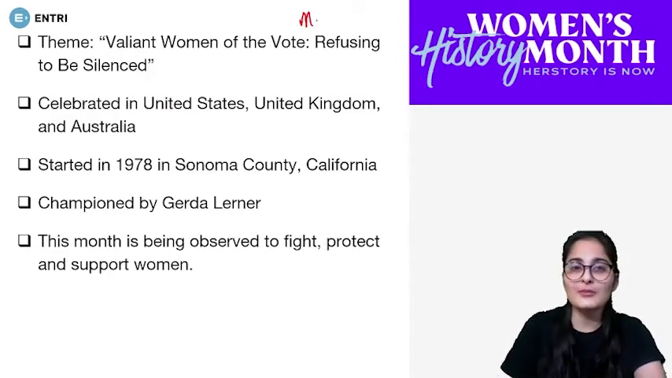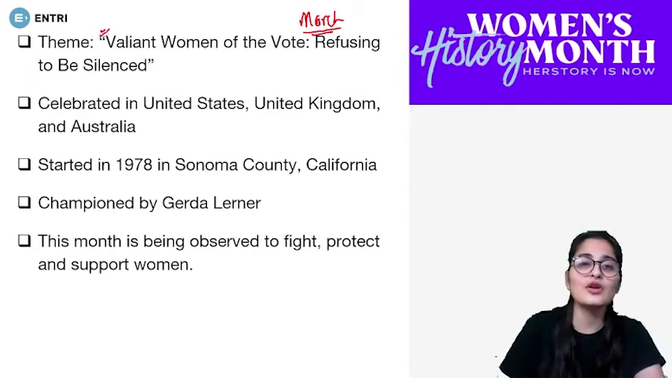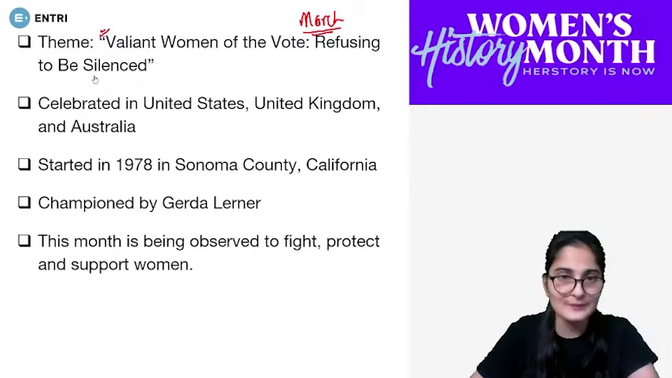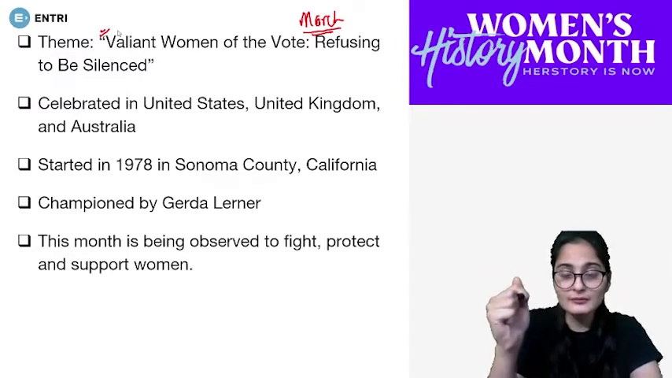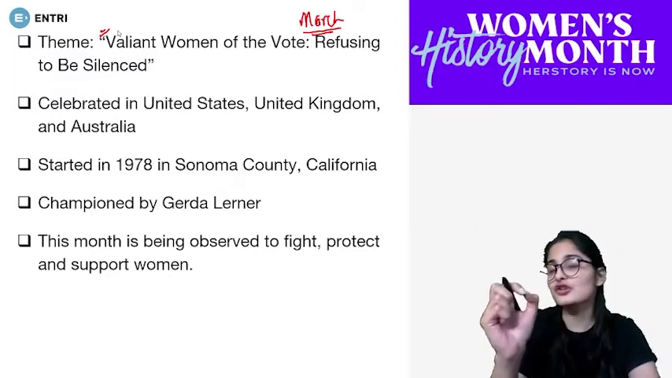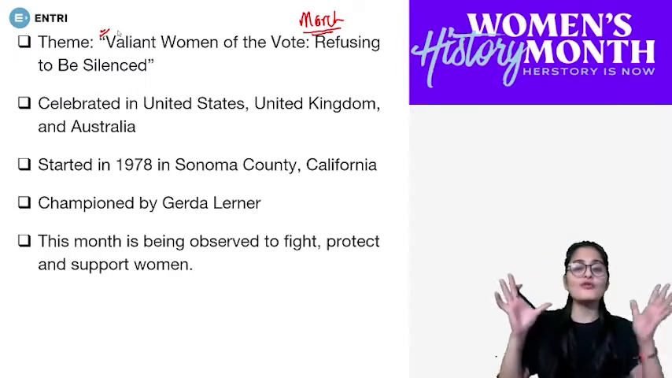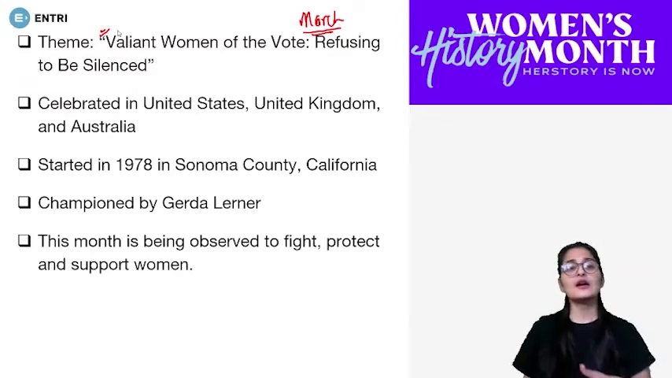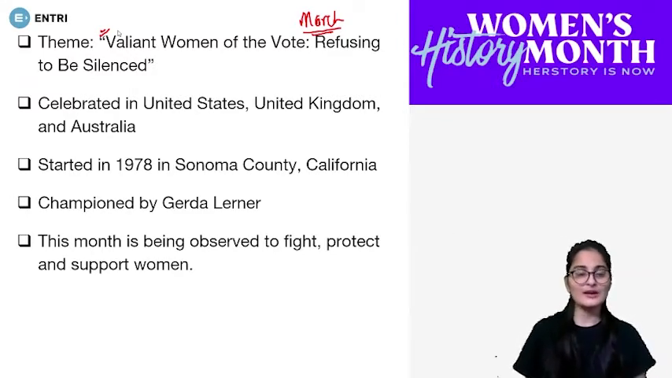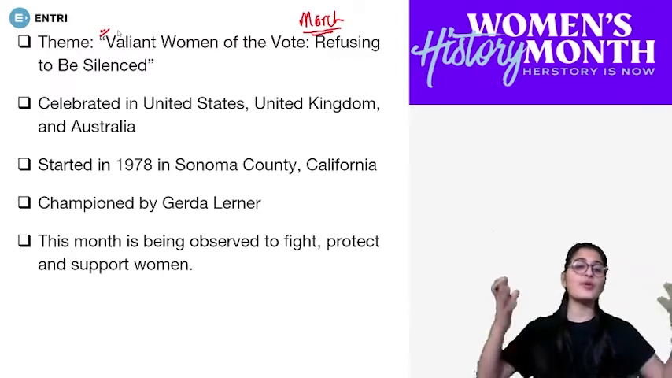So the first thing you should know is the month, March, the same month in which Women's Day is celebrated. Second, what is the theme this year? That is valiant women of the vote, refusing to be silenced. And this month, the celebration is more towards the fight of women, the protection of women, and the support of women. That is, overall celebration of women is there in this month. Right now, last year in 2020 the celebrations were obviously cancelled, so this year it is going to be celebrated with more importance, definitely.